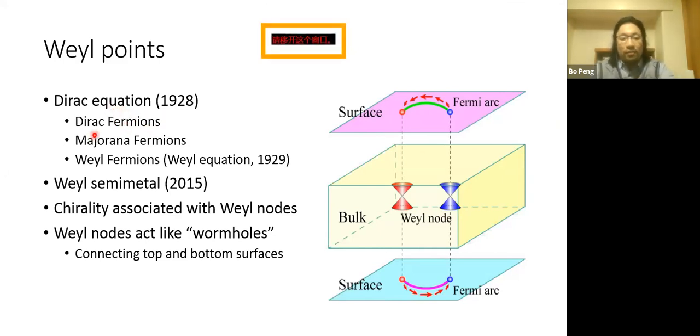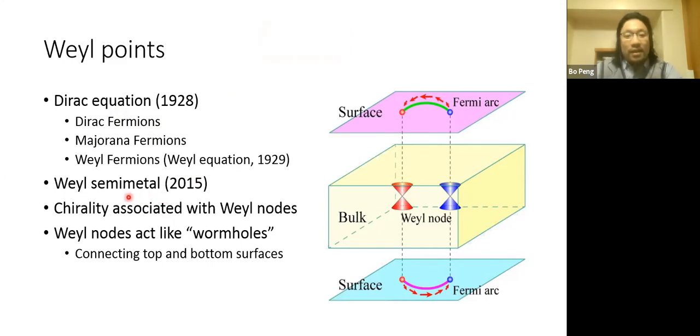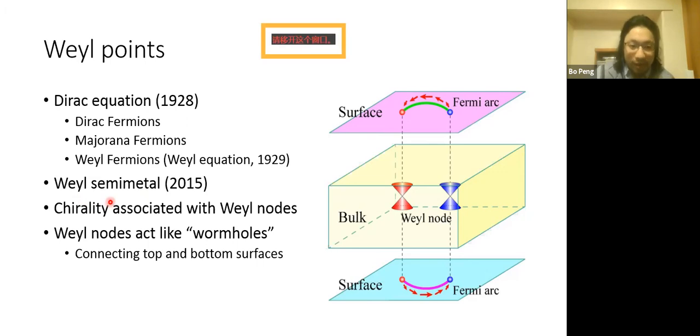The first is the Dirac fermion, the second is the Majorana fermion, and the last is the Weyl fermion. People tried to find these Weyl fermions in high energy physics, but it is hard to find them there. Not until recently, people found that in condensed matter systems, at band crossings of the low energy excitations, the quasi-particles behave like Weyl fermions. So they call these material systems Weyl metals, and we can associate Chern numbers with chiralities to these band crossing points.